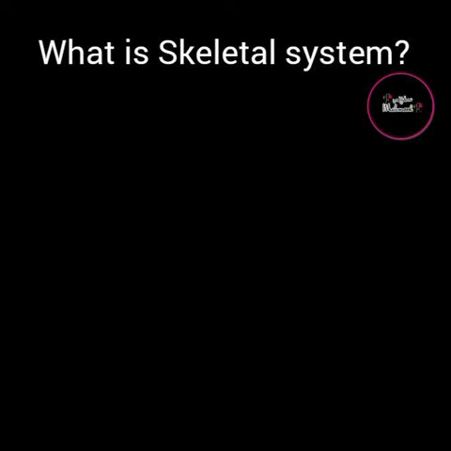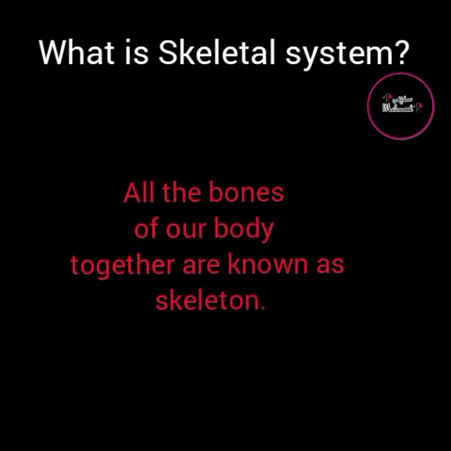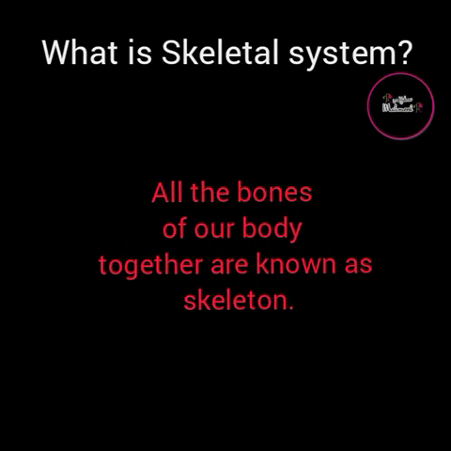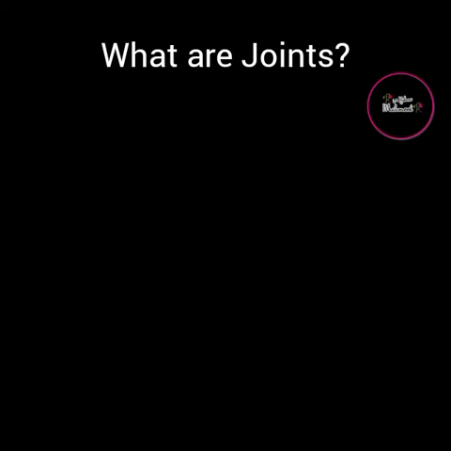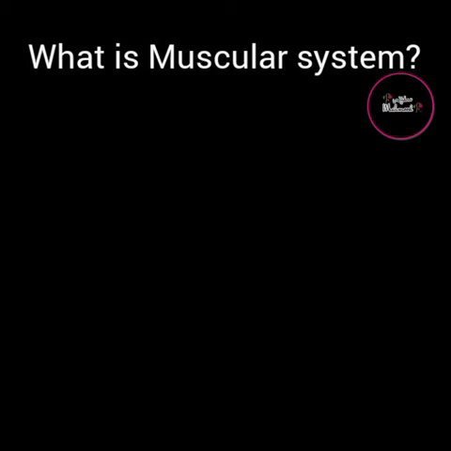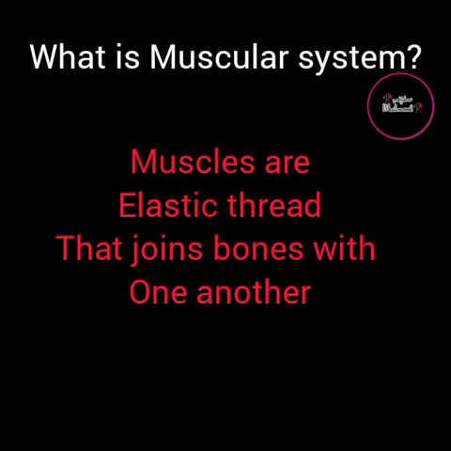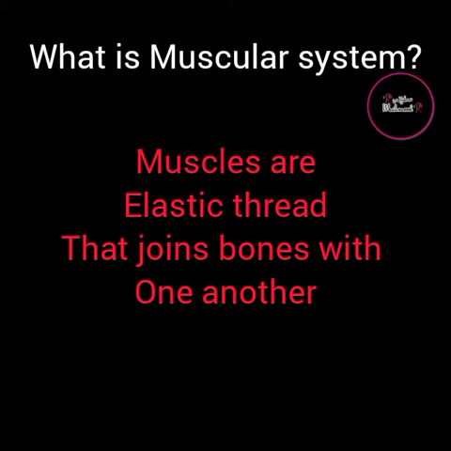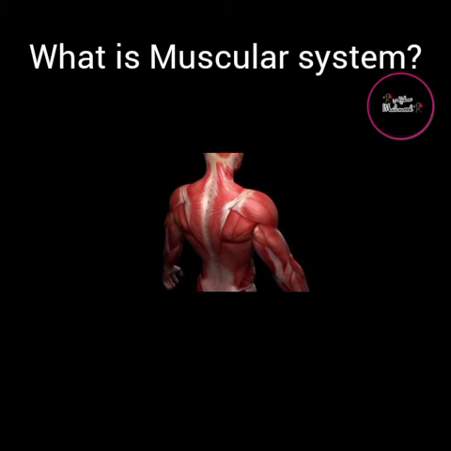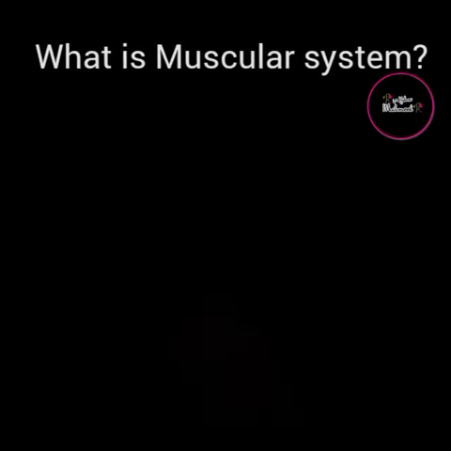What is a skeletal system? All the bones of our body together are known as skeleton. What are joints? The bones meet each other and their meeting points are called joints. Now, what is muscular system? Muscles are elastic threads that join bones with one another. So, in our body, muscles help us to move our body. Muscles give elasticity to our body.